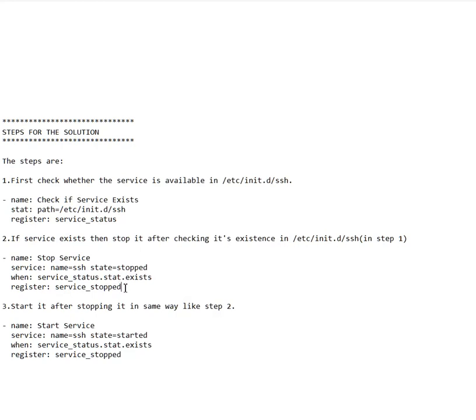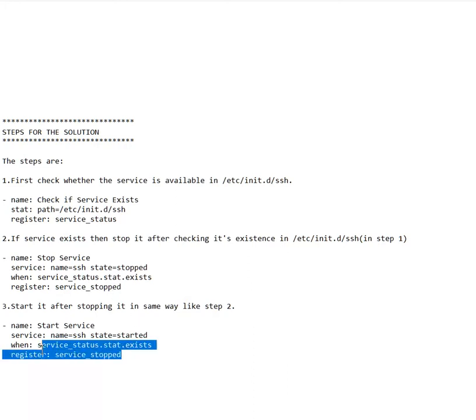To stop the service, we can use this. This is the name of the service. To stop the service, we use state stopped, and this is the when condition: if the service exists, then stop the service using this service command. And if the service is stopped, the logs will be stored into service_stopped.